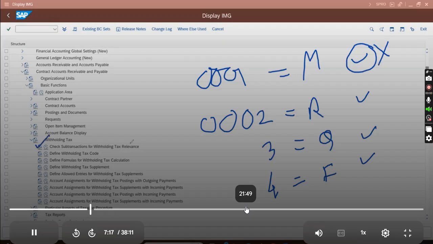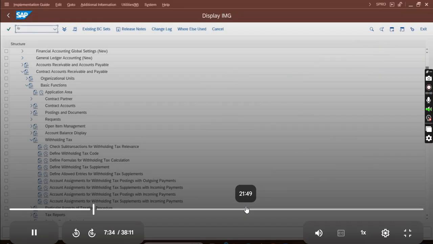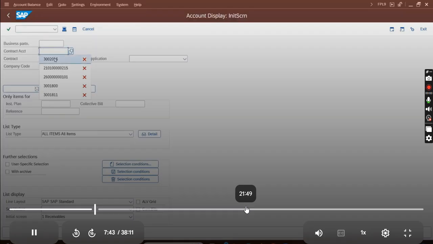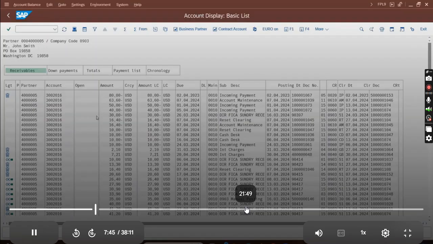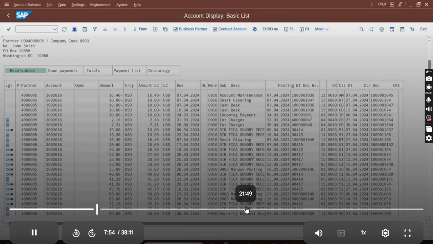So this is the node where you assign the WHT tag to those main and sub transaction combinations where you require the WHT. First I'll show you how my transactions look without the WHT. If I open any of the documents, FPL9, I'll open. All my items are cleared now because I did a write-off yesterday. So there is an FP1 entry, FP1 entry. I think this is one FP1 entry.